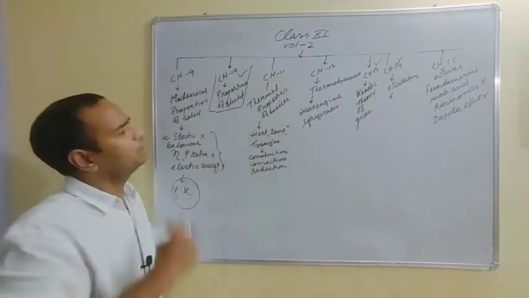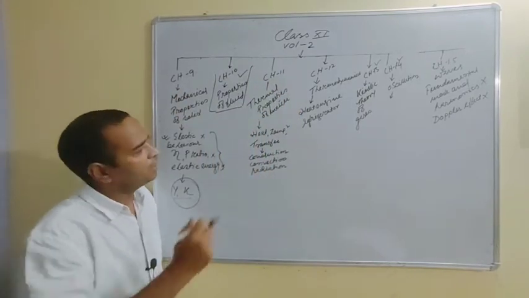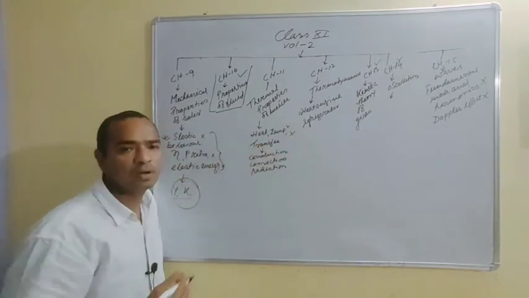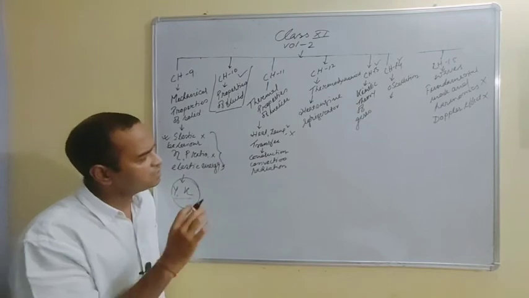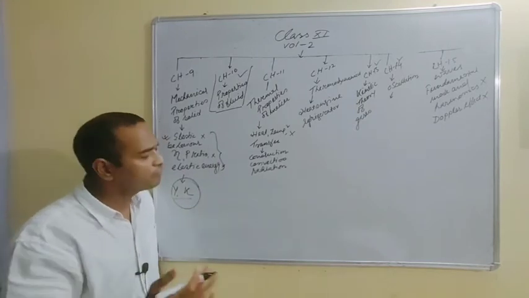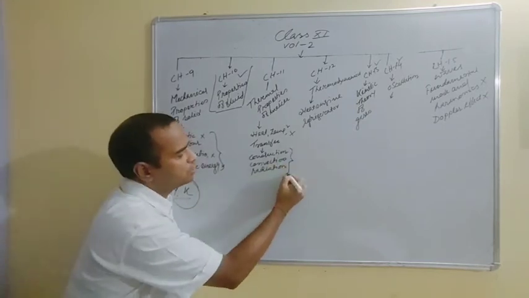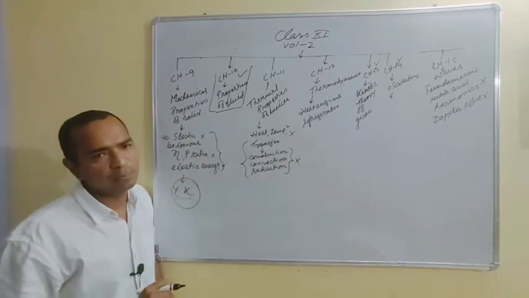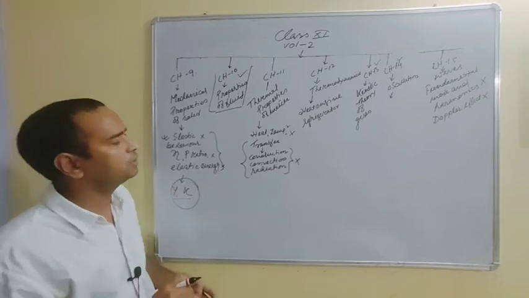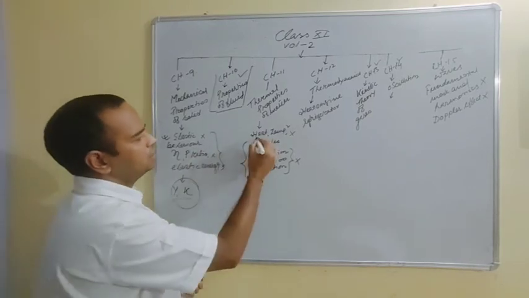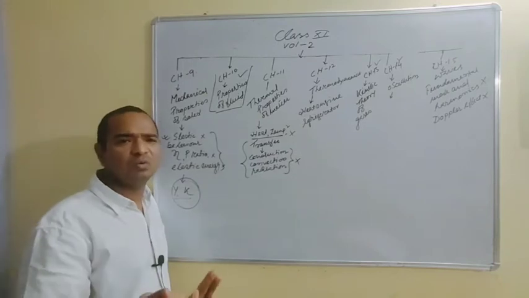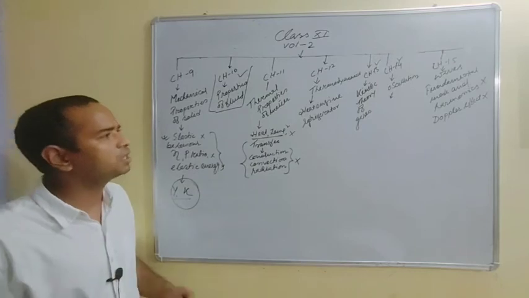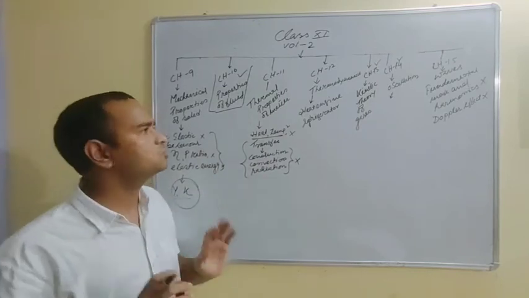In chapter 11, you will learn the thermal properties of matter, and here they have deleted heat, temperature and transfer of heat. This heat transfer happens by conduction, convection and radiation. So this portion is deleted, and I also think that if you delete this portion, it is not going to hamper your career in your near future. Okay, but here in heat and temperature, you can only avoid the definition part, because the whole syllabus is dealing with heat and temperature. The concept of heat and temperature is always there.